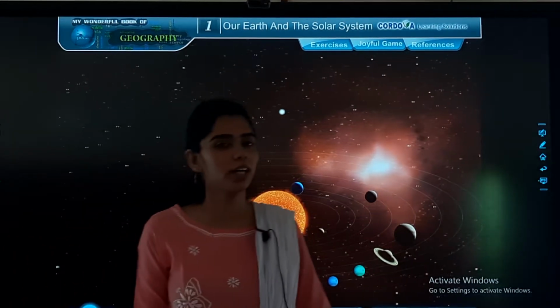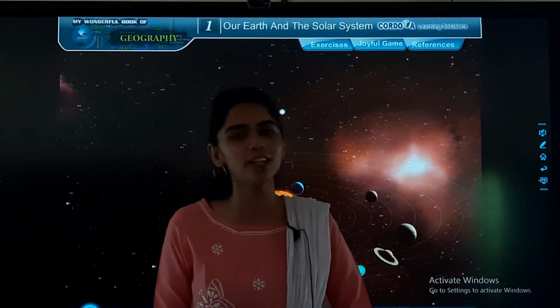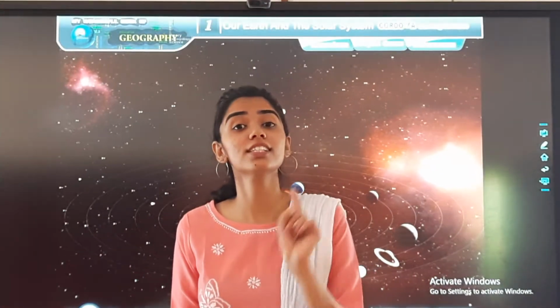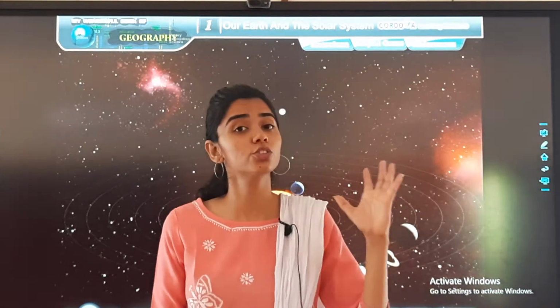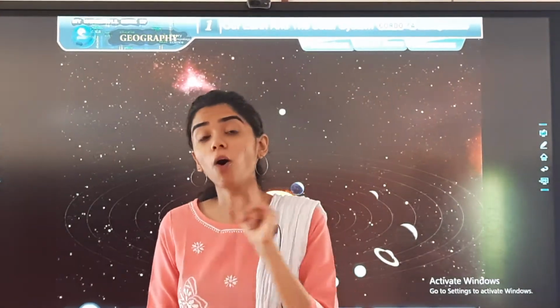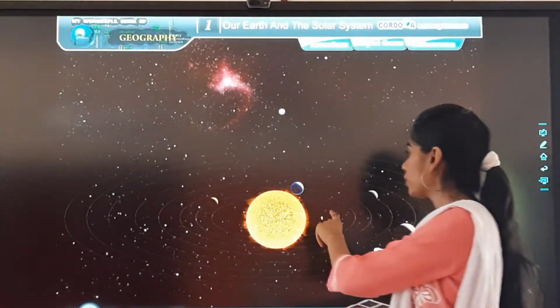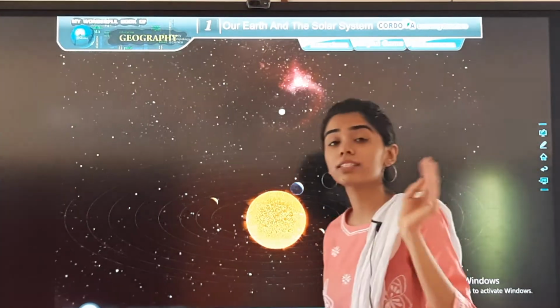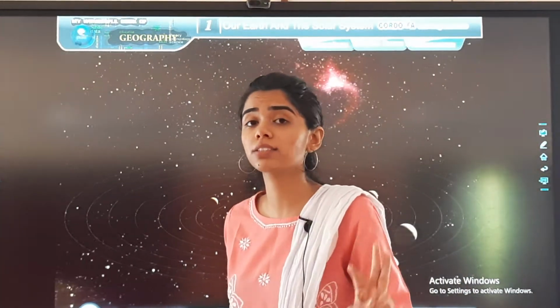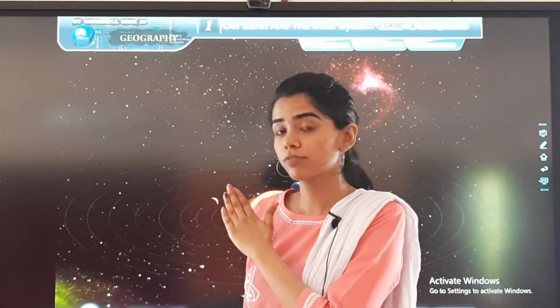Now the first one is definitely the head of the solar system, that is the Sun. The Sun is the largest member of the solar system, and all the planets, as you can see in the picture, all the planets, satellites, asteroids. Now what are asteroids? We will learn further.